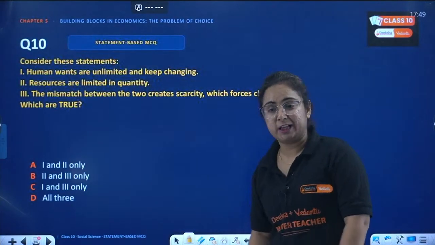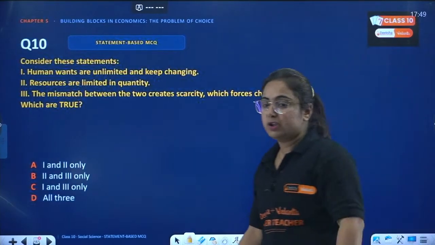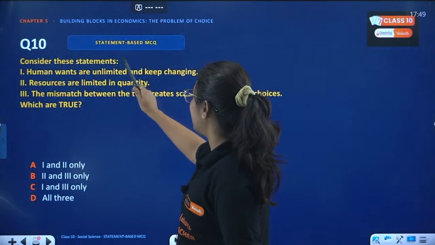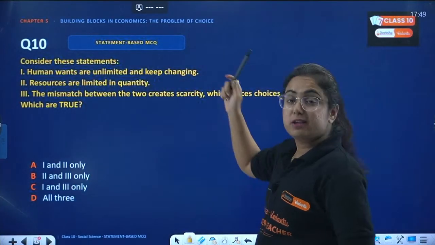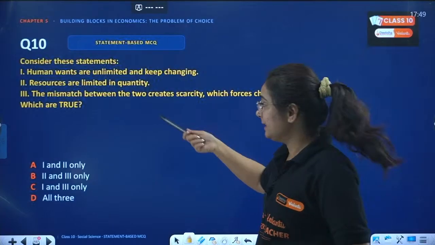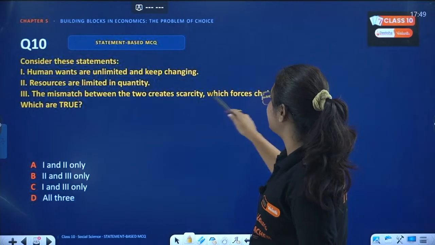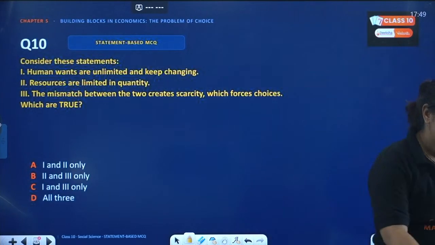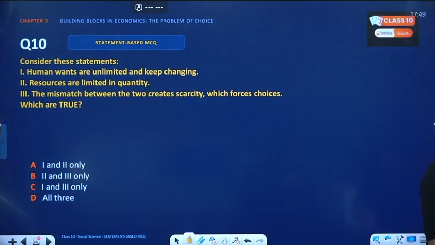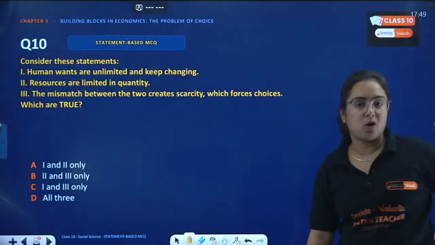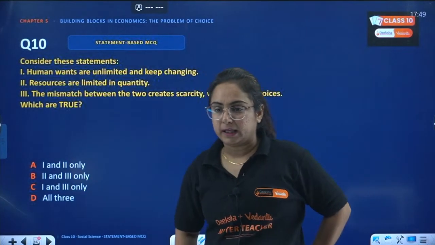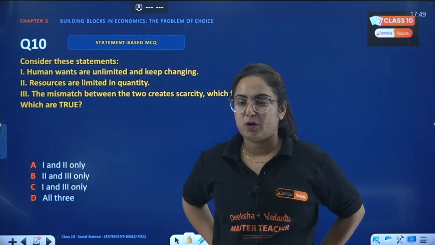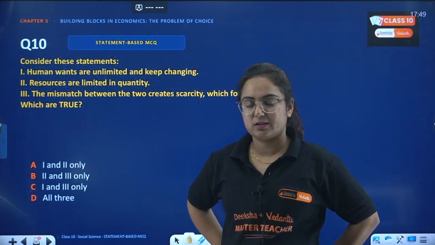Now, tenth question, statement based. This you have to answer. Human wants are unlimited and keep changing. Resources are limited in quantity. The mismatch between the two creates scarcity which forces choice. Which are true? These are the exact lines given somewhere in NCERT. Now find out whether they are written here as correct or wrong. This is question number 10 from the chapter Building Blocks in Economics today. These are all important questions for exams.